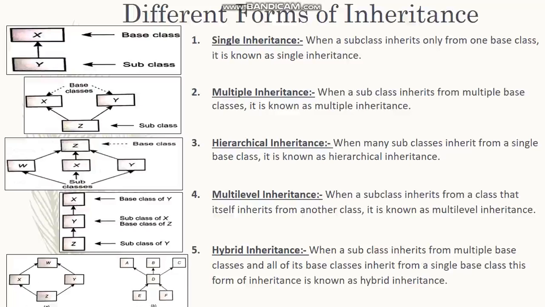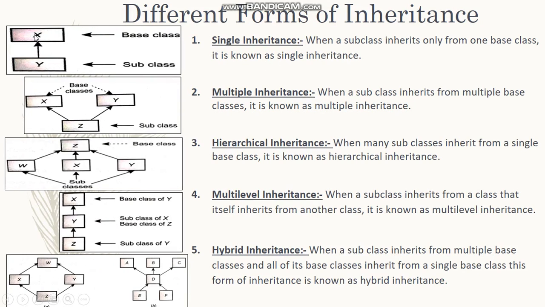So let us proceed further and see the different forms of inheritance. There are 5 types of inheritance: single inheritance, multiple inheritance, hierarchical inheritance, multi-level inheritance and hybrid inheritance. Now we'll see one by one. The first one is single inheritance. When a subclass inherits only from one base class, it is known as single inheritance.